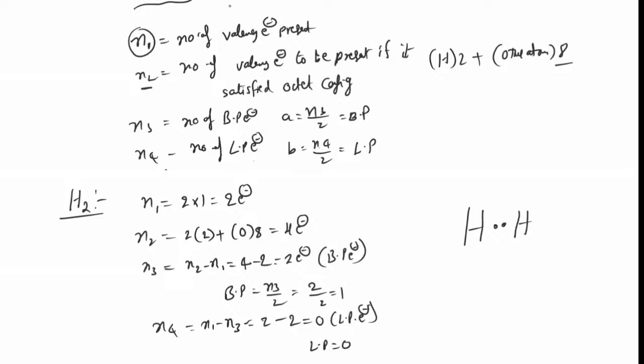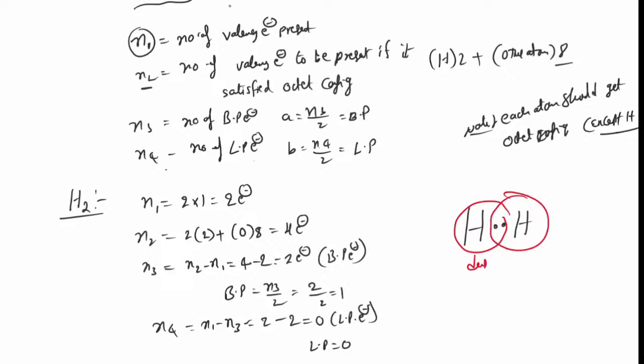Now check what is the condition. Note, each atom should get octet configuration, except hydrogen. Hydrogen has duplet configuration. Yes, it has. Now, duplet configuration, no lone pairs. Duplet configuration, the molecule is stable. Over.